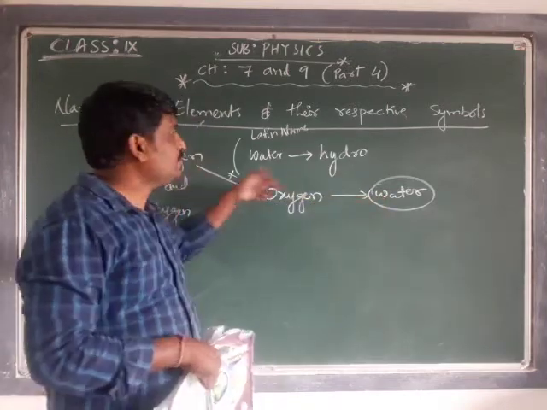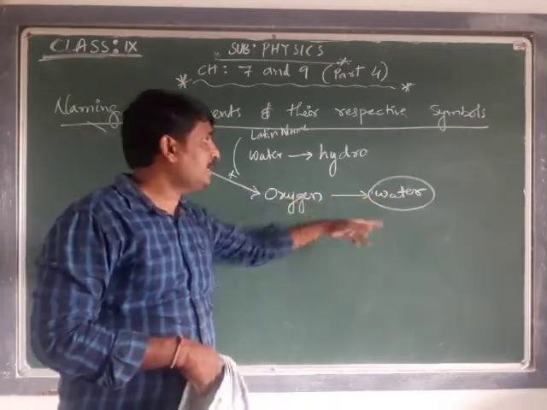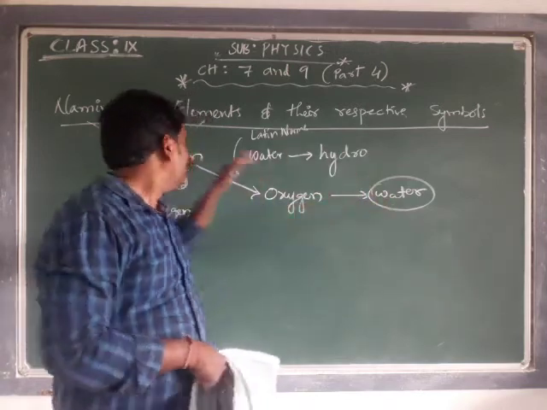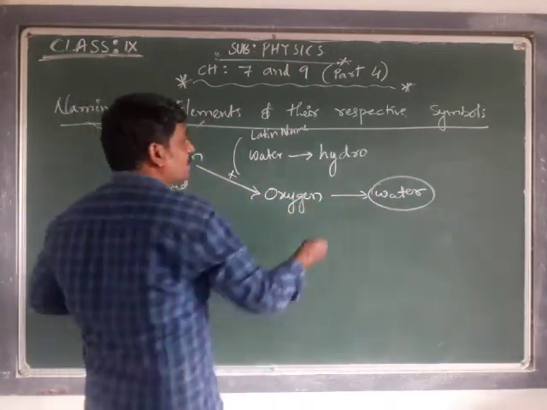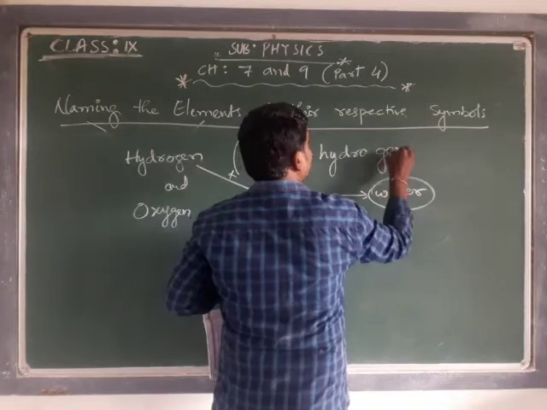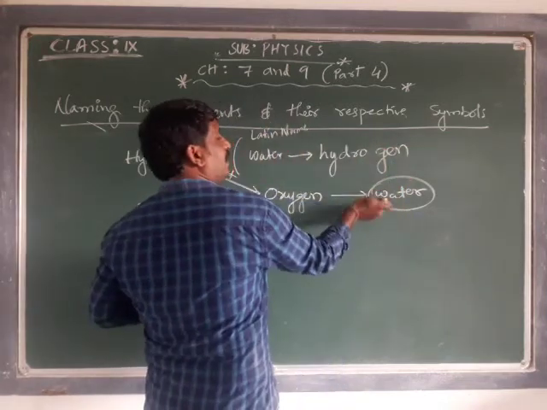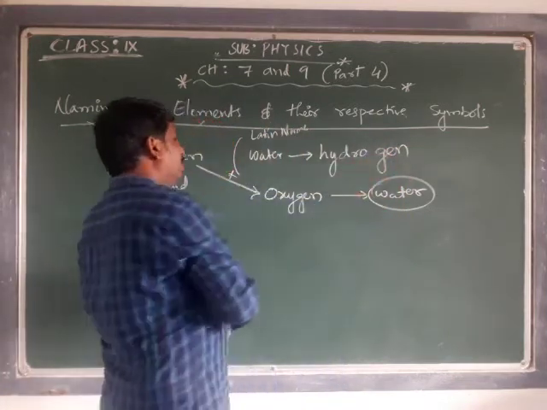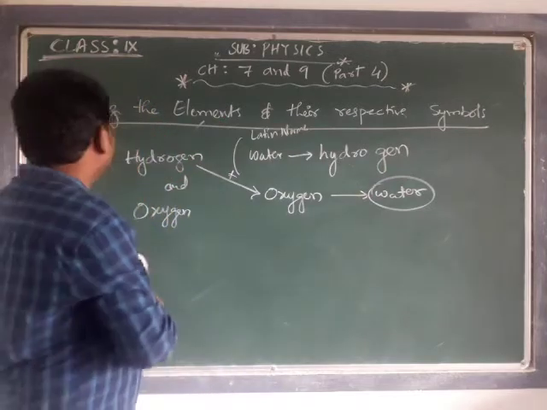What is this hydrogen doing after reacting with the oxygen? It is generating the water. So this is called hydrogen, the water generator.